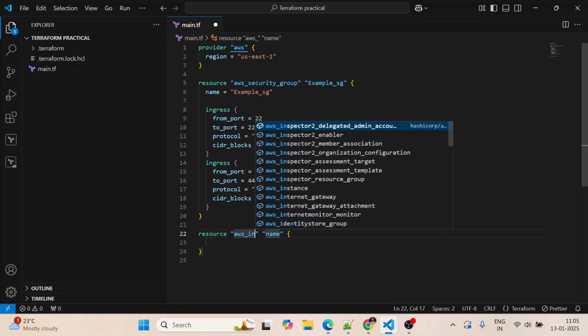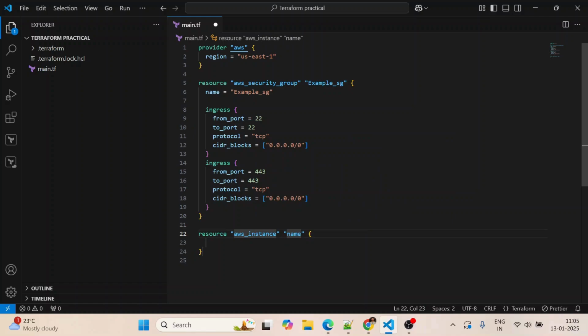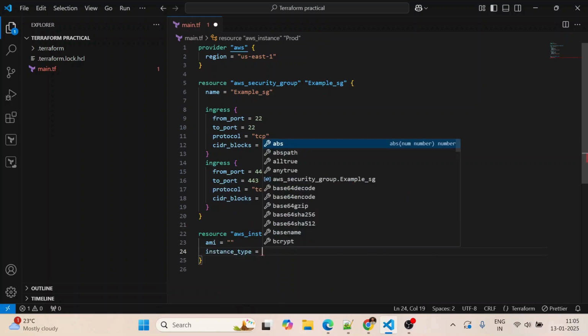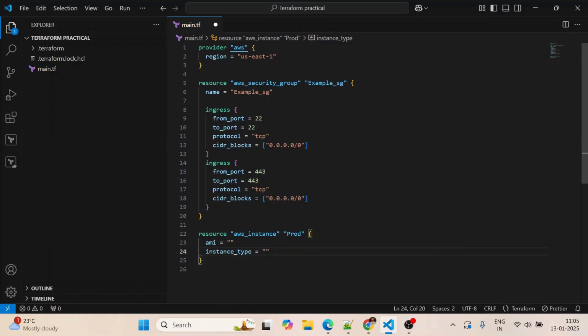Now let's create the EC2 instance, aws_instance, and I will give the local name as prod here. The AMI ID I will grab from the AWS console, and the instance type is t2.micro.